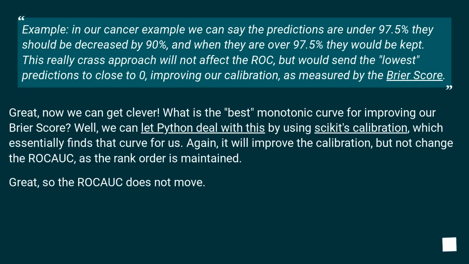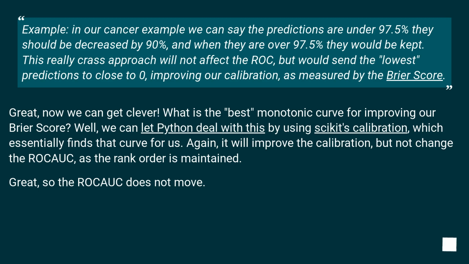We can apply a monotonic transformation that fixes it without changing the rankability, therefore not changing the ROC AUC. Example, in our cancer example we can say that when the predictions are under 97.5%, they should be decreased by 90%, and when they are over 97.5% they would be kept. This really crude approach will not affect the ROC AUC, but would send the lowest predictions close to zero, improving our calibration, as measured by the Brier score.